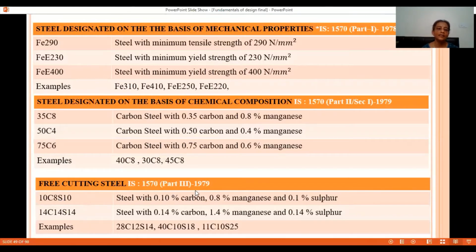Similar to that, we have the commercial designation of free cutting steel. Free cutting steel is designated by IS 1570, and its main constituents are carbon, manganese, and sulfur.